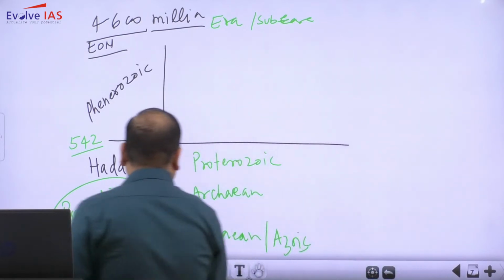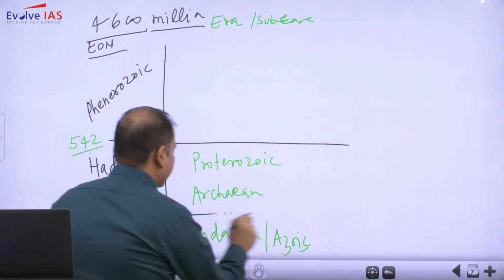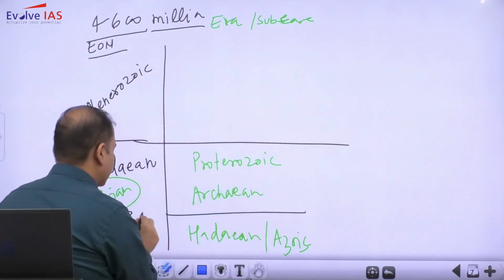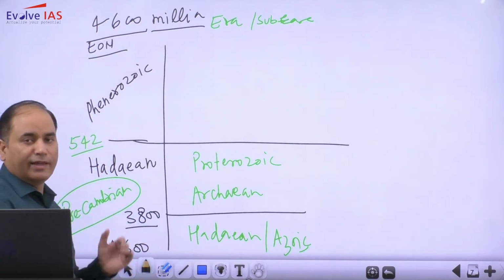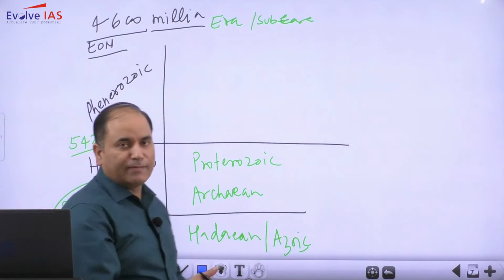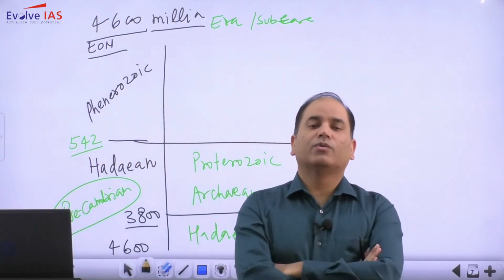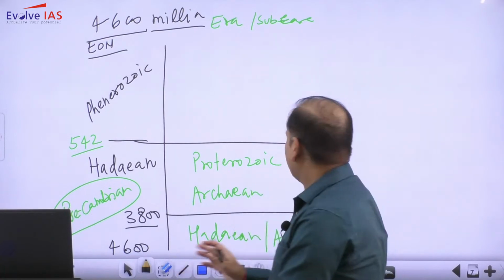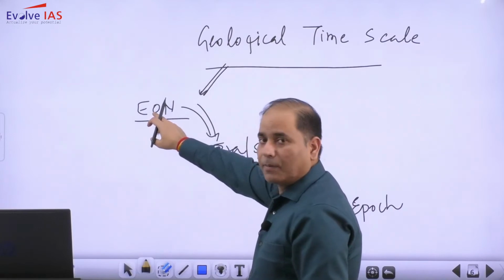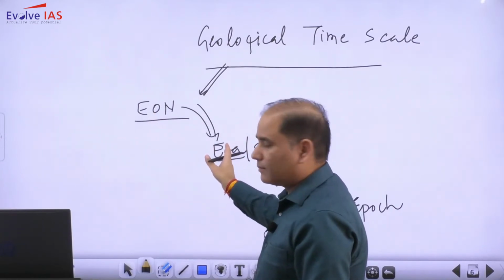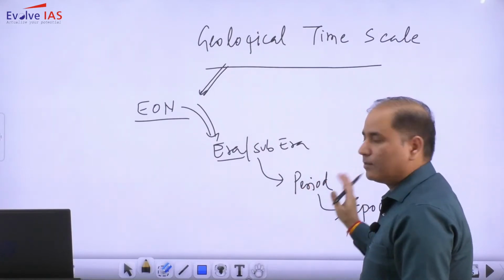So right from the 4600 million years till 3800 million years, we are not having any life. In fact, this was the time period when the earth was going through cooling and solidification. Let me tell you one more thing. Eon is there. Below the eon we have the era, sub-era. Below the sub-era we have the period, and below the period we have epoch.